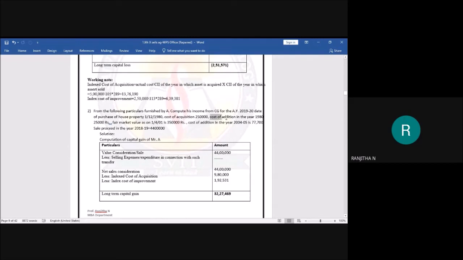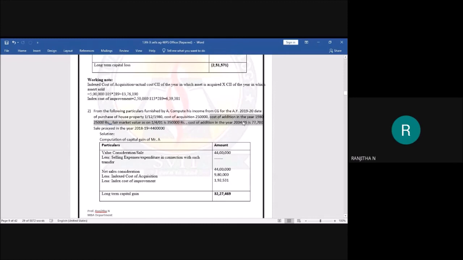The cost of improvement in the year 1980 is rupees 25,000. Hope you remember, students, if there is any cost of improvement before 1/4/2001, then it is not considered. Only the cost of improvement after 1/4/2001 should be considered as per the rule.